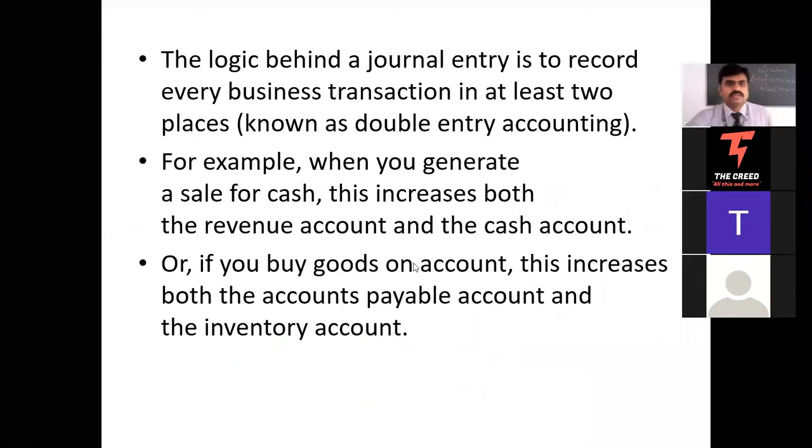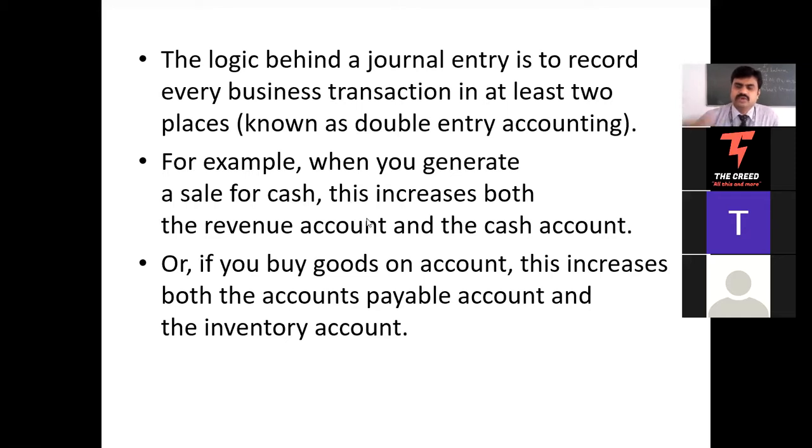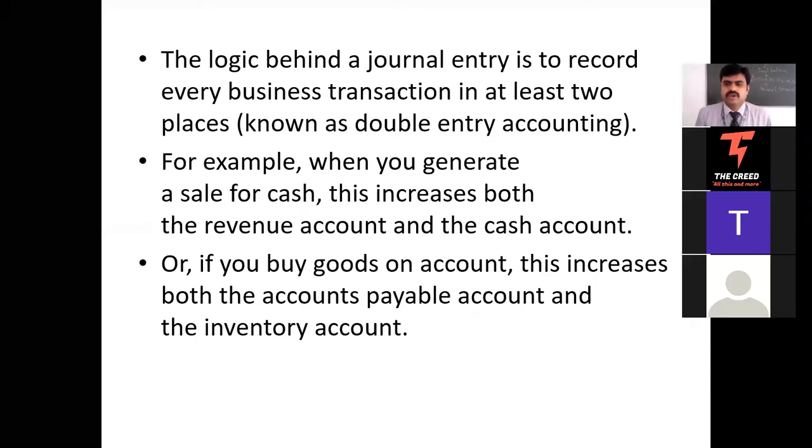So the logic behind a journal entry is to record every transaction; at least two accounts will be there. For example, when you generate a sale for cash, you're selling your company's product. So what are the two accounts generated? One is your revenue account, called the sales account or revenue account. And when you're selling for cash, cash is coming in, so the cash account. So sales account and cash account. Or for example, you're buying goods on account, which increases your accounts payable. Buying on account means buying on credit. When I'm buying, that means purchases. So the inventory account and the accounts payable account will be affected.